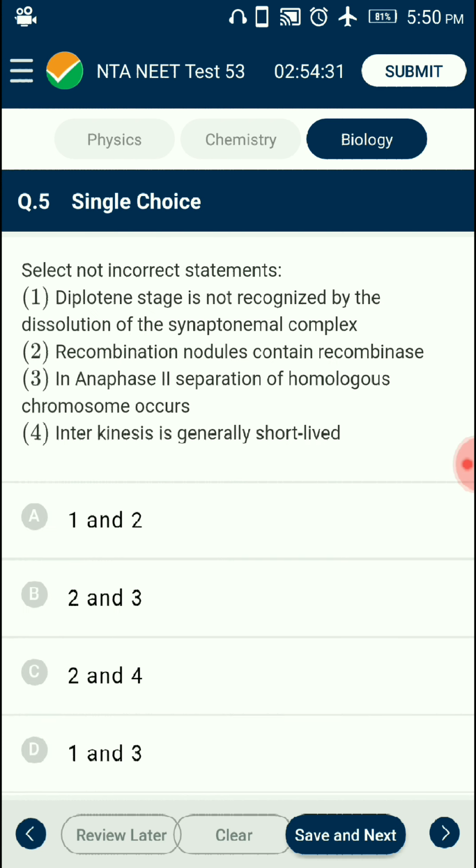Question number 5. Select not incorrect statements. In diplotene stage, synaptonemal complex starts disintegration and chromosomes of a pair start separating. Recombinase enzyme is present in recombination nodule which helps in recombination. In anaphase 2, centromere splits and chromatids start separating and interkinesis is generally short-lived. So the answer is option D. From the given four statements, statements 1 and 3 are not incorrect statements.